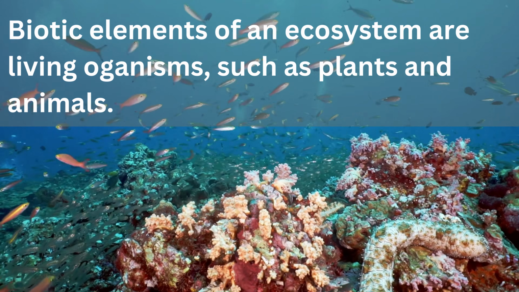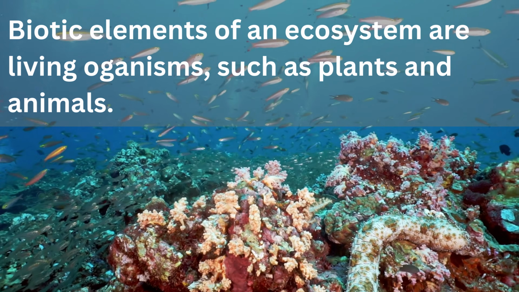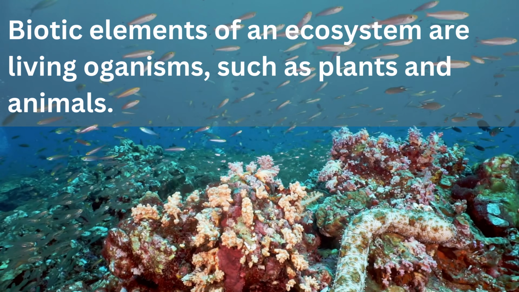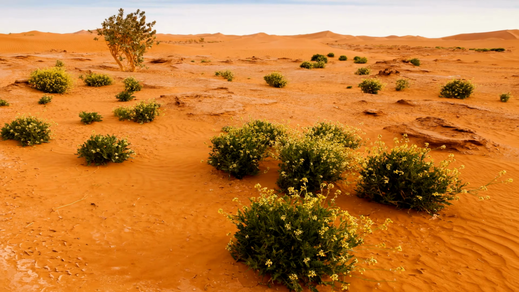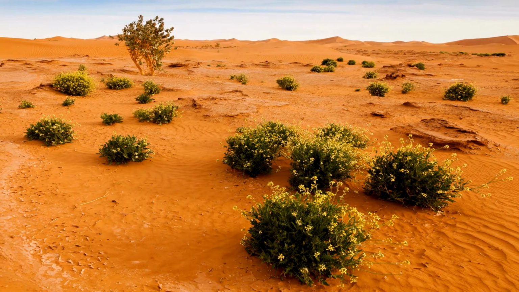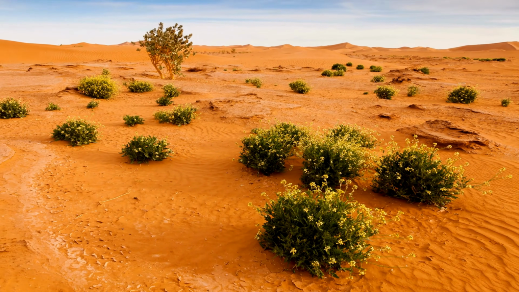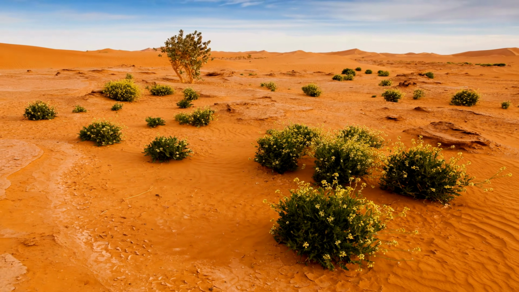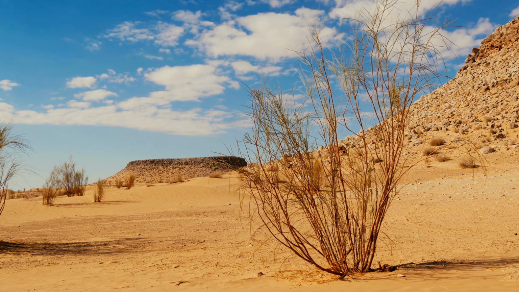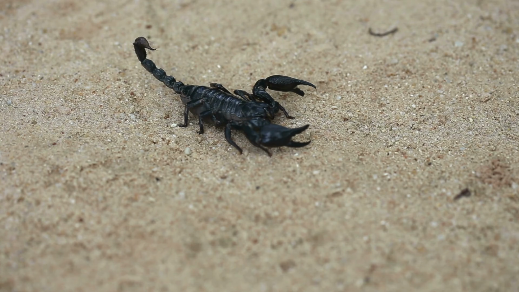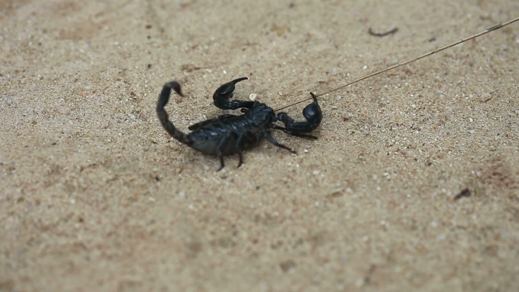The term biotic relates to the living parts of an ecosystem. These could be plants, animals, and microscopic organisms. Even biomes, such as hot deserts, contain biotic elements. For example, the Sahara Desert is home to 500 species of plants, 70 species of mammals, 300 species of birds, 100 species of reptiles, and many species of spiders and scorpions.